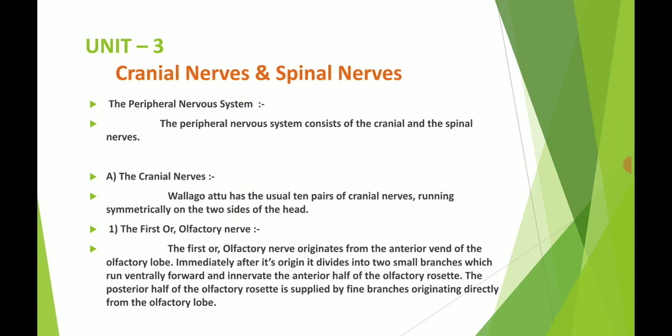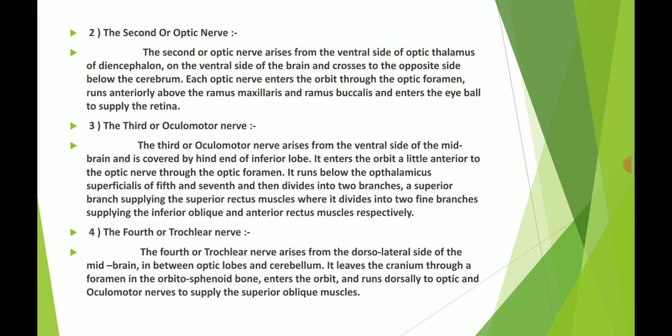This first nerve, the olfactory nerve, originates from the anterior end of the olfactory lobe. In the structure of the brain, the olfactory lobes are present, and this olfactory nerve originates from the olfactory lobes.